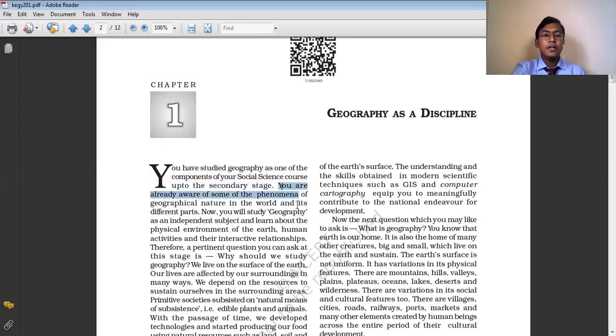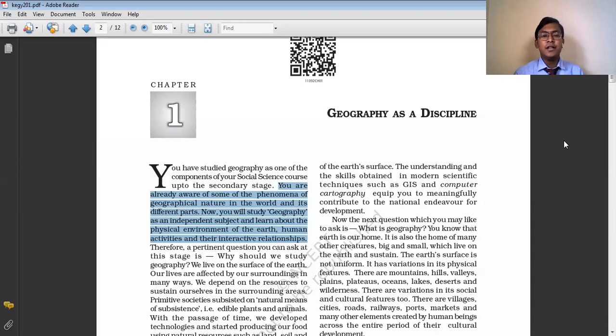So you are already aware of some of the phenomena of geographical nature in the world and its different parts. Now you will study geography as an independent subject and learn about the physical environment on the earth, human activities, and the interactive relationship. Till now, whatever you have studied in geography, you have studied only some portion of geographical studies, only some phenomena. You have studied a very small portion in your junior classes up to the secondary level. But now you will study geography as an independent, totally separate subject.